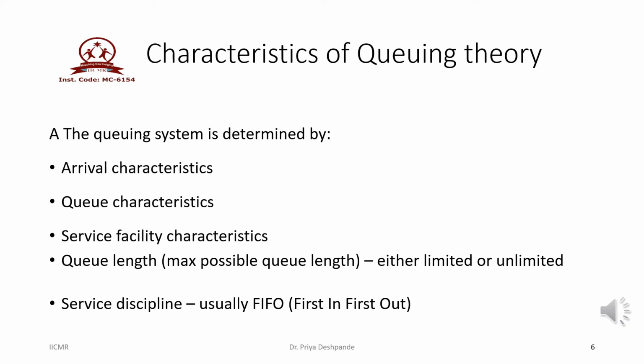To study queuing theory, one must understand the different characteristics of queuing theory. So first we are going to study the arrival characteristics, the queue characteristics, then the service facility characteristics, the queue length, and then the service discipline.